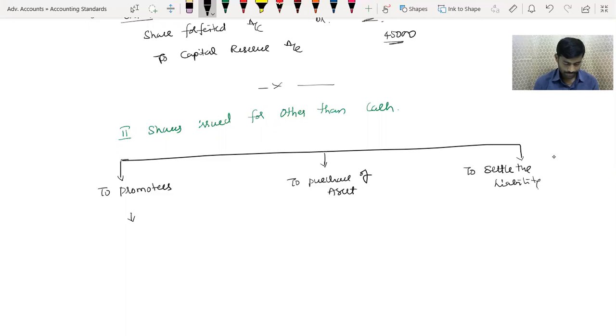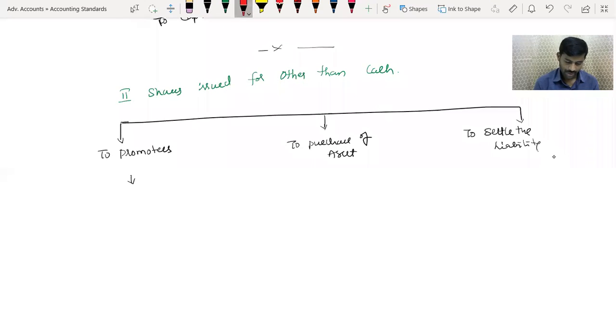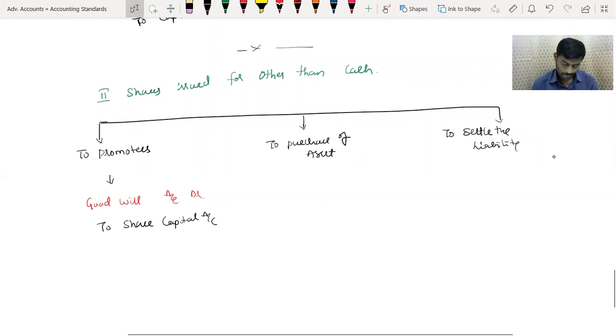Now here, if the shares are issued to promoters, my dear friends, entry is goodwill account debit to share capital account.